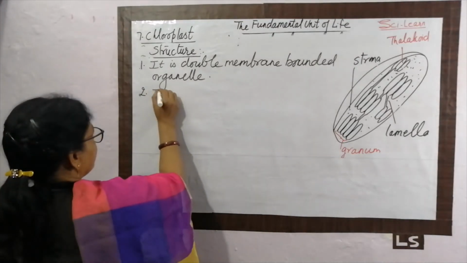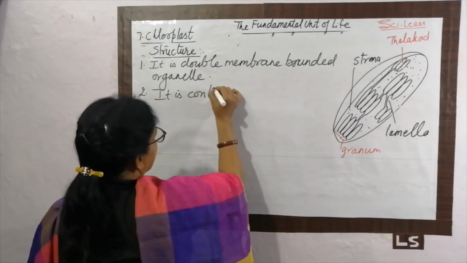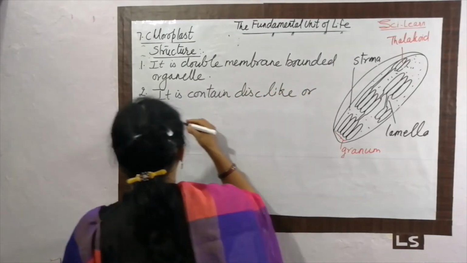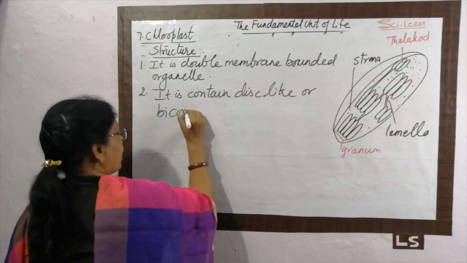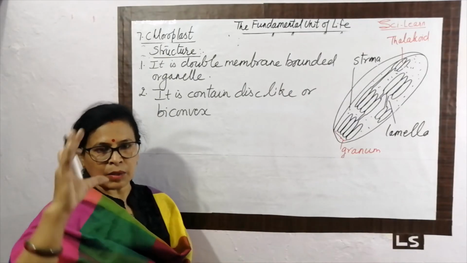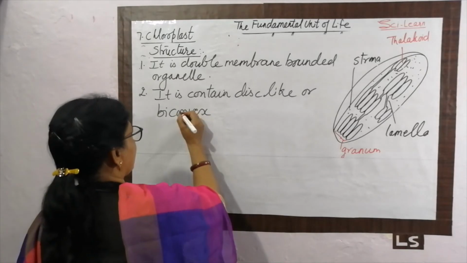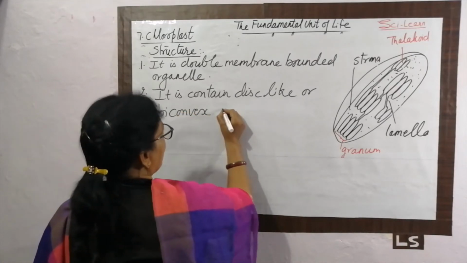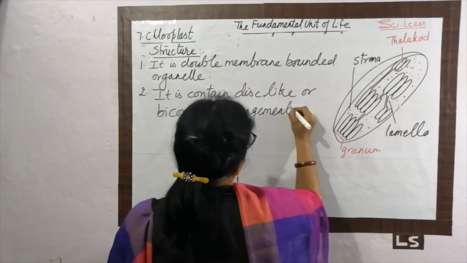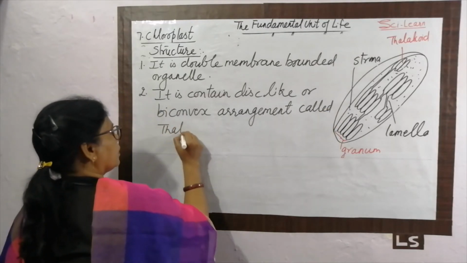Second, it contains disc-like or biconvex arrangements of membranes over one another, called thylakoid.